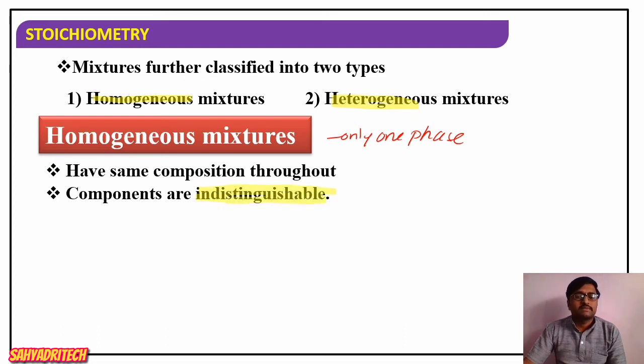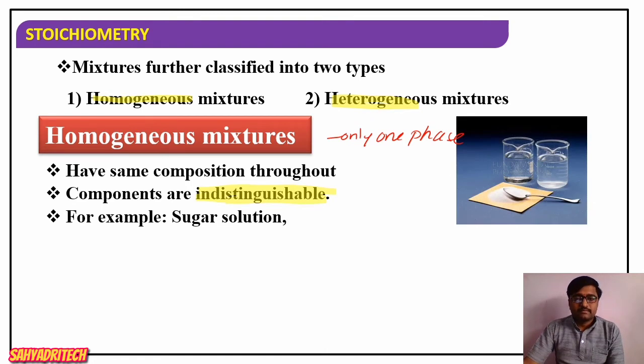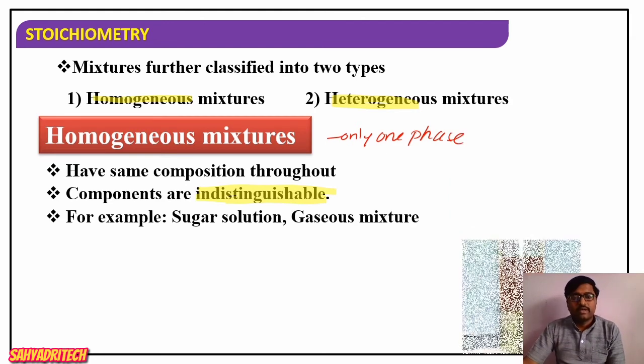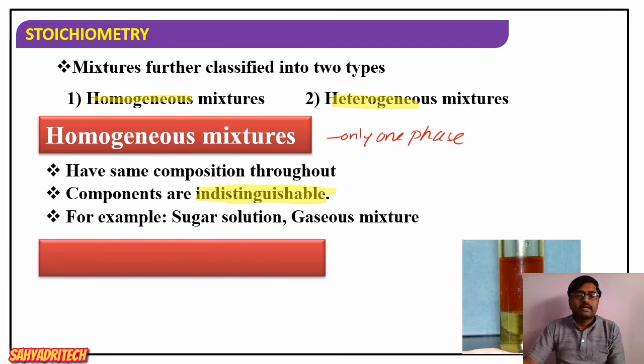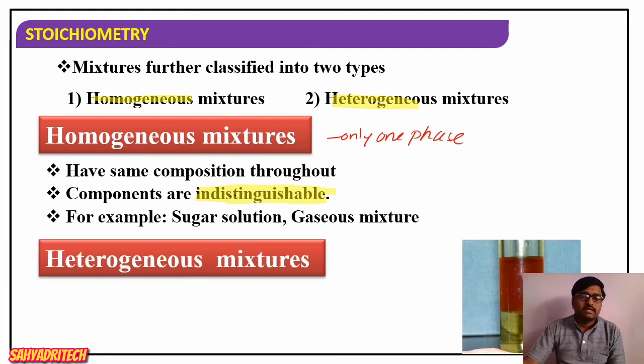Okay, well, now examples include a sugar solution. When sugar is added to water, the result will be a homogeneous mixture. Gaseous mixtures are also one of the well-known examples. On the other hand, if you go for a heterogeneous mixture, here in the diagram you can clearly see two phases. One is aqueous, another one is organic, or I can say oil phase.